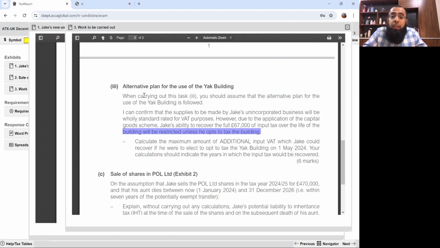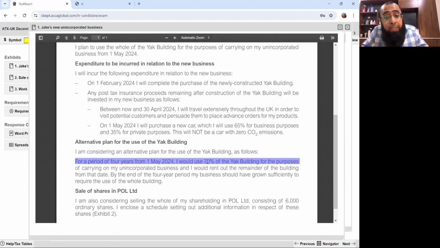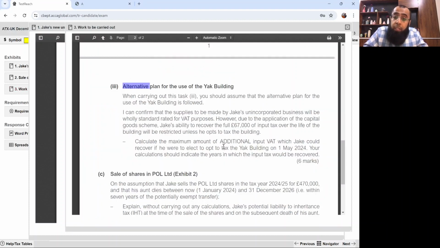Why? Because in the alternative plan, he will rent out 30%. He would only use 70% and rent out 30%. Renting out is an exempt use of the building. You have already studied the land and building rules. When you rent it out, it becomes exempt use. Unless he opts to tax, and when you opt to tax, it's treated as a taxable use.